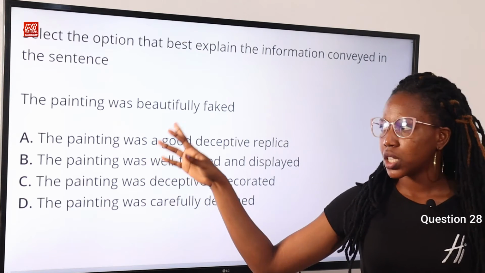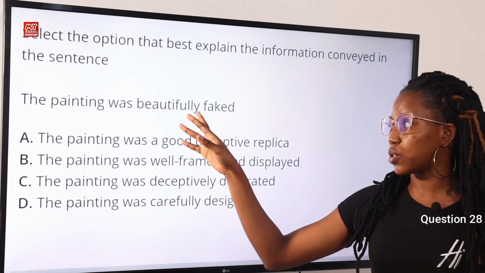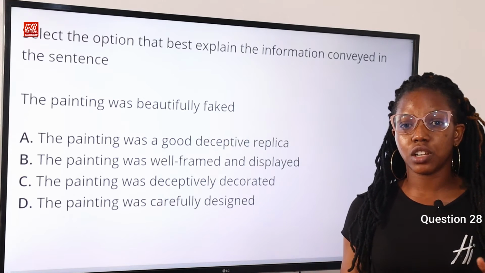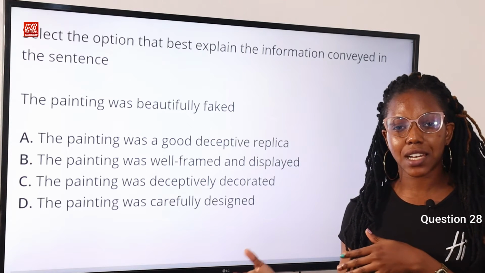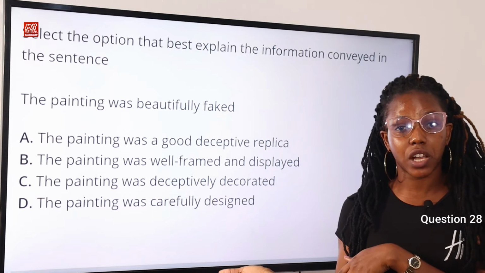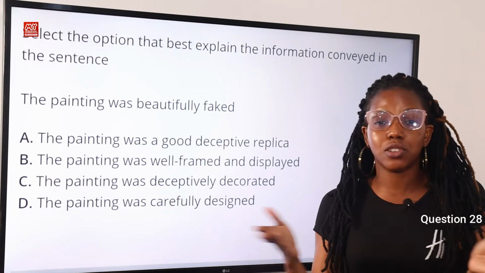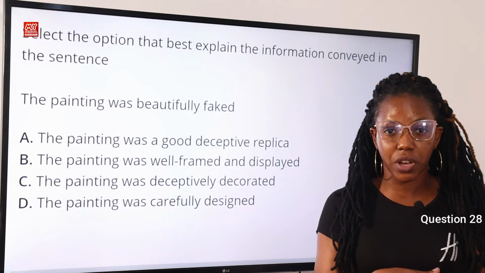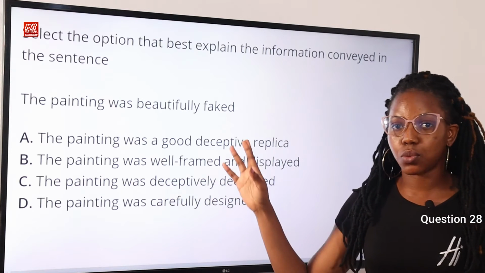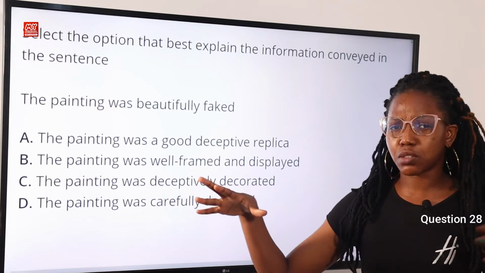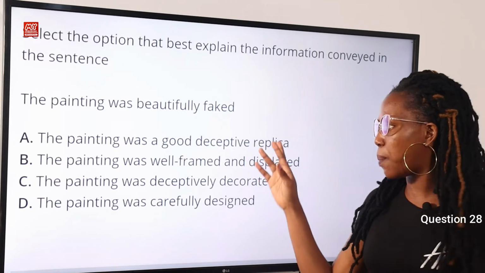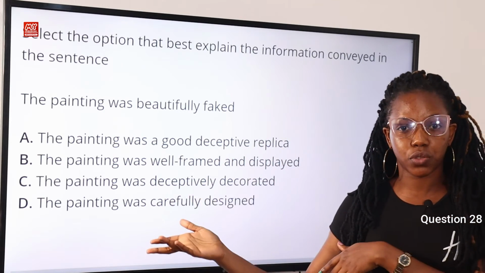Why is this so? Now let's look at the sentence. The painting was beautifully faked. Now this tells us that a new version of the painting was made, and it was the fake version, but it was done in a good way, in a very beautiful way, that you cannot differentiate between the original version and the fake version. That is what it means. So from my explanation, option A carries this. A replica means an exact reproduction of something.